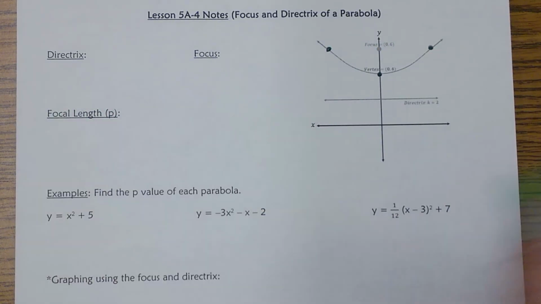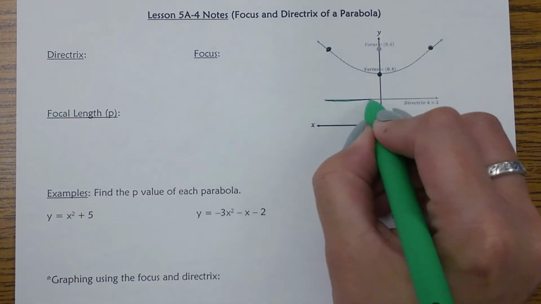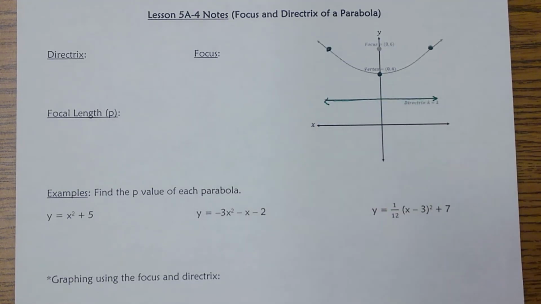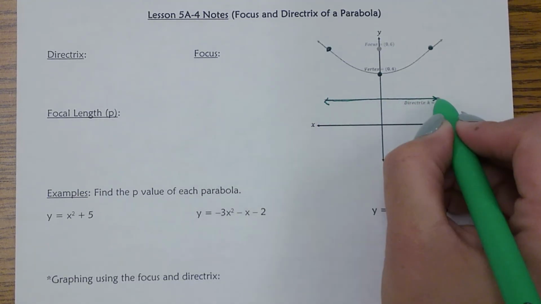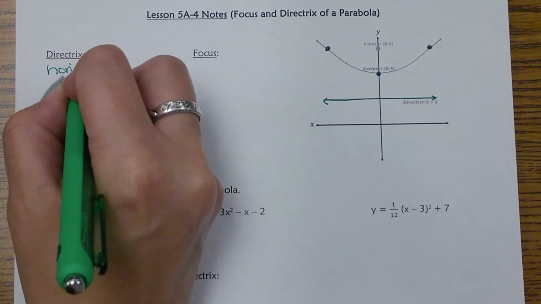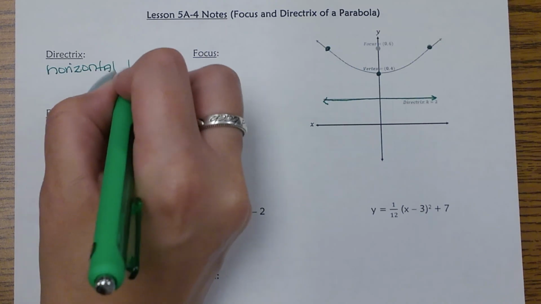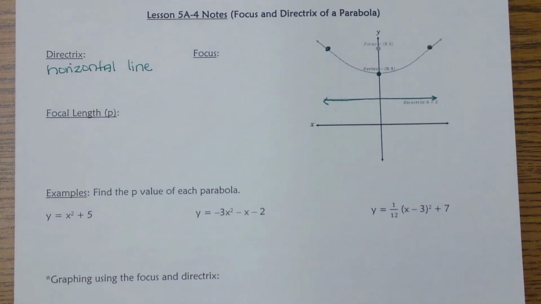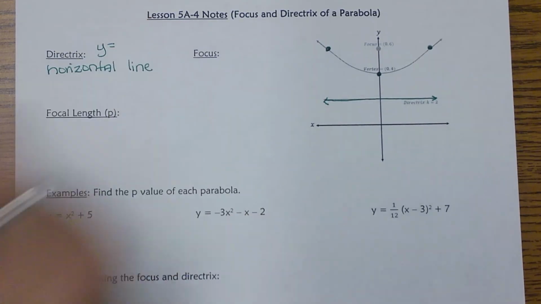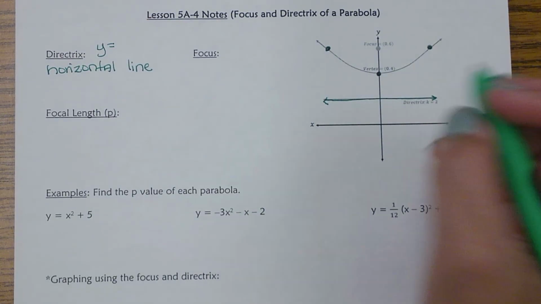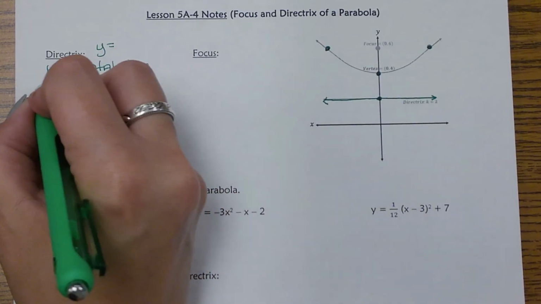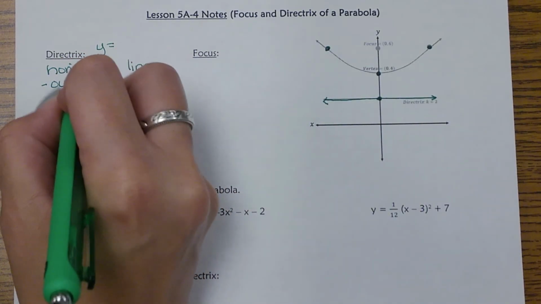So the first thing is the directrix. So that's going to be a horizontal line. And you notice it is outside of the parabola. So it's a horizontal line that is going to be outside of the parabola. So we're going to go ahead and label that. And because it is a horizontal line, when we write this, it is going to be y equals, because it's a horizontal line. So it's going to be y equals whatever that value is that it goes through on the y-axis. And again, remember, it's outside of the parabola.